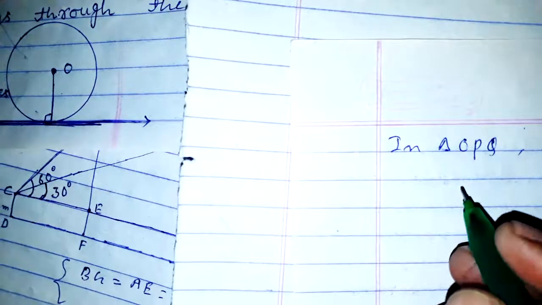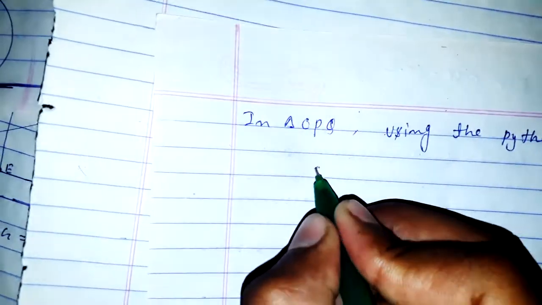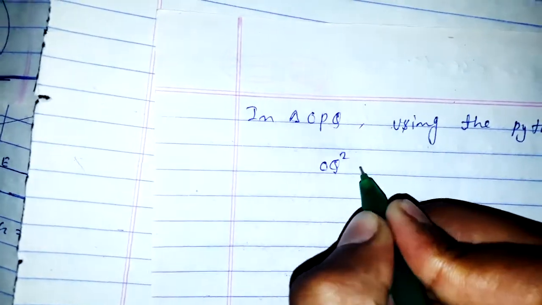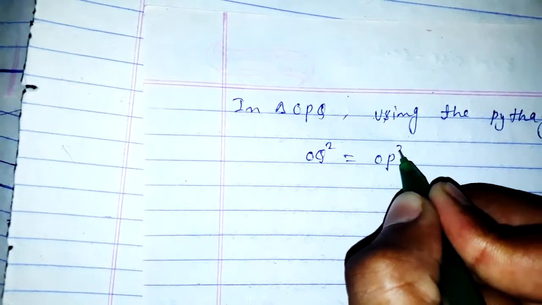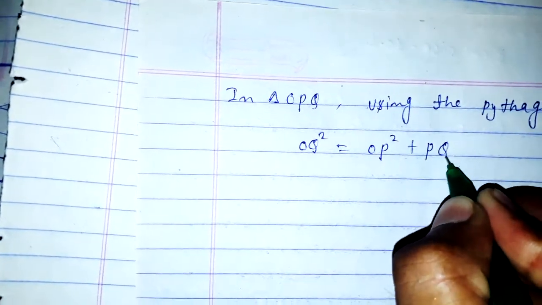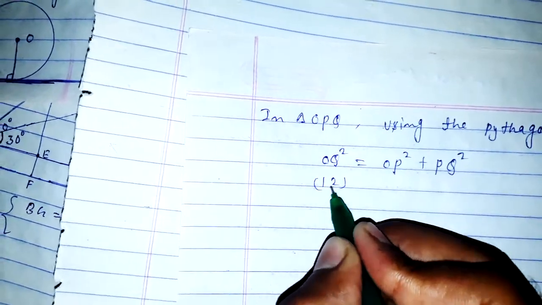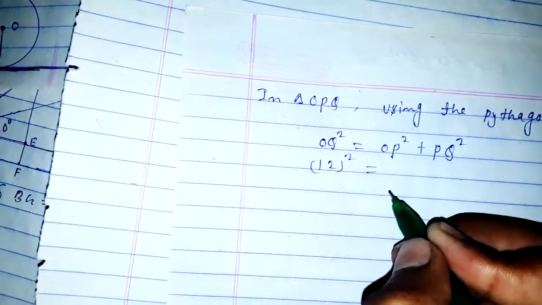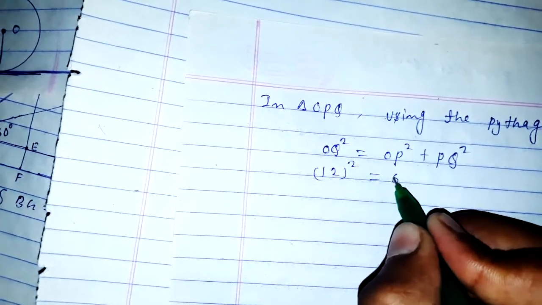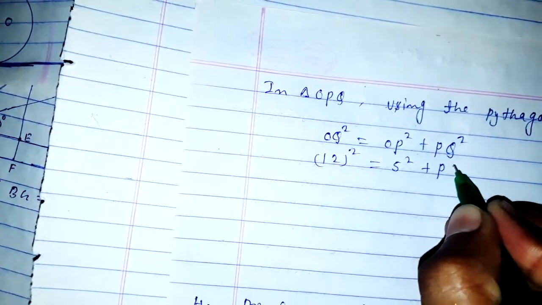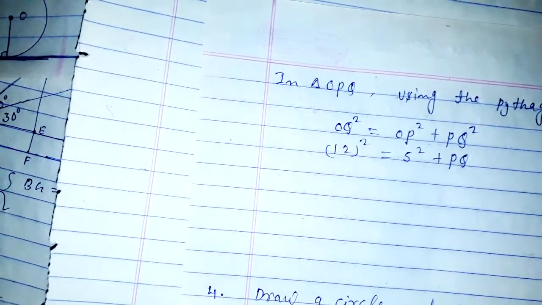So OQ square is equal to OP square plus PQ square. OQ is given as 12, so 12 square, and OP is 5, so 5 square, plus PQ square.